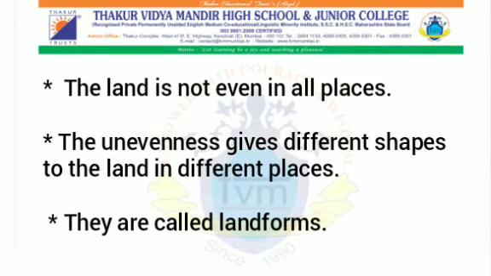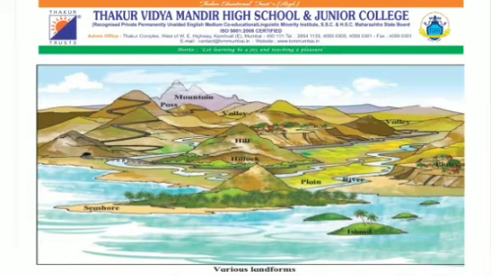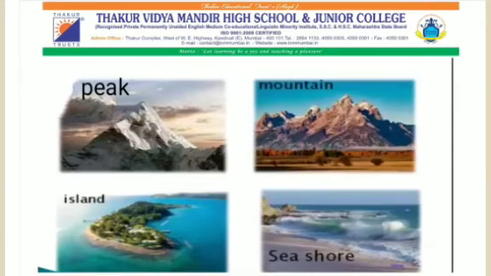But students, the land is not even in all places. Remember, students, the unevenness gives different shapes to the land in different places. They are called landforms. This is a picture showing the various landforms that can be formed due to the unevenness of land. Peak.